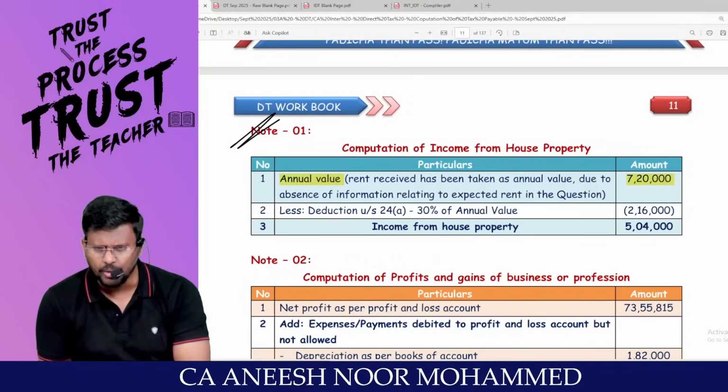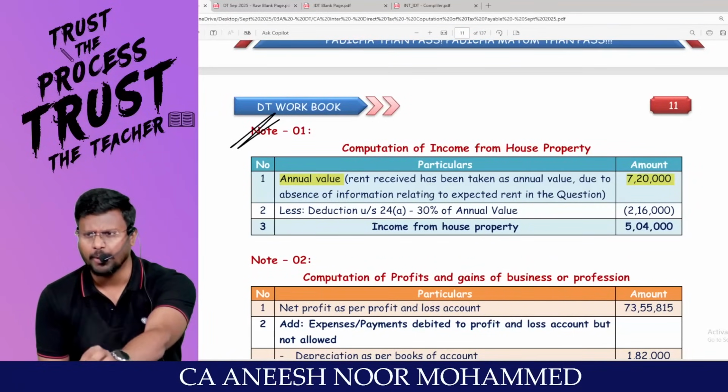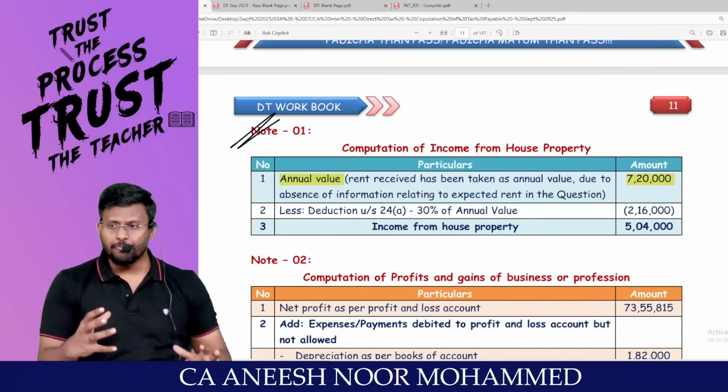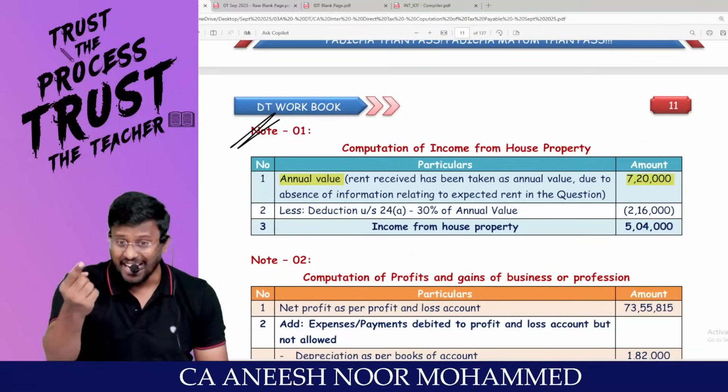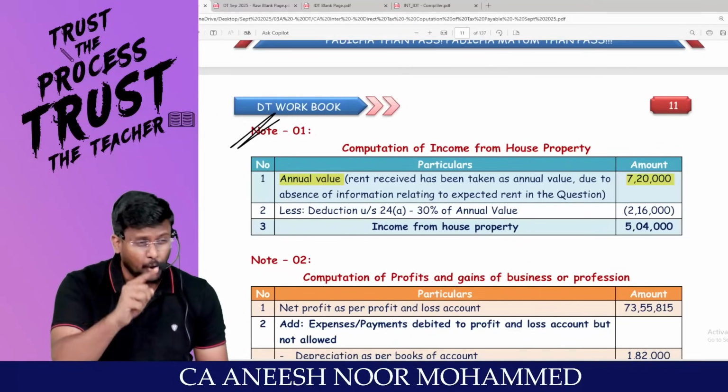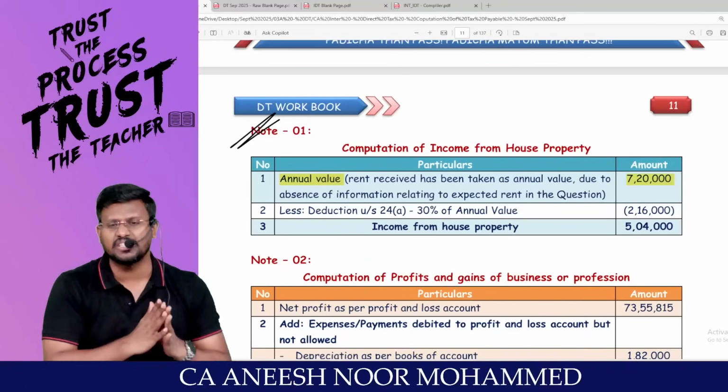My dear lovable students, property may be self-occupied property or let-out property. If property is a self-occupied property, we will not receive rent at all. That should strike in your brain. That means property is a let-out property. That's why we have received the rent.